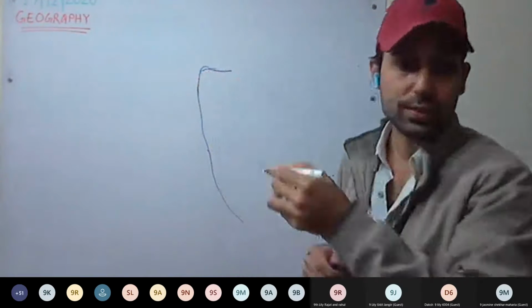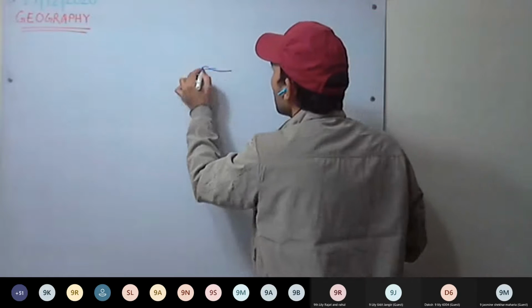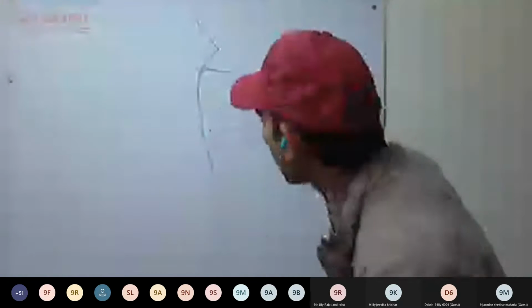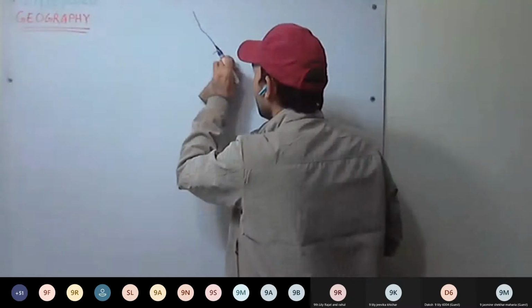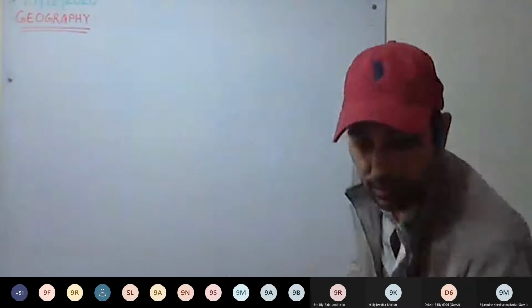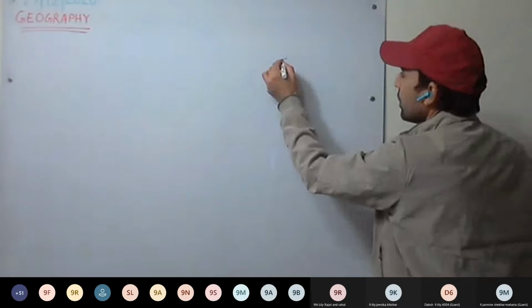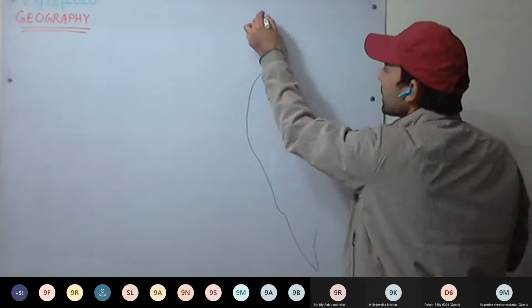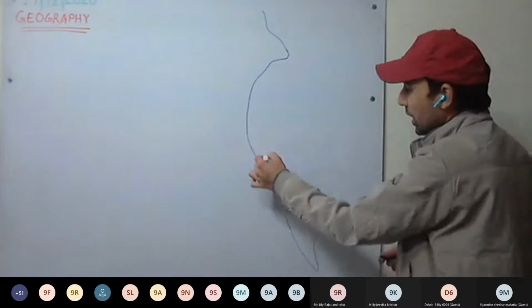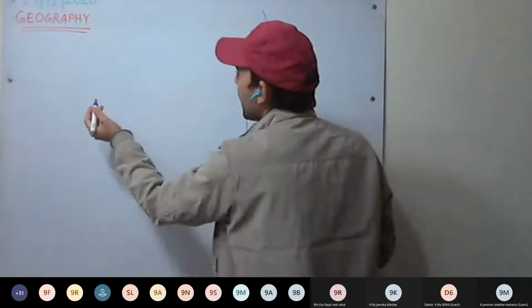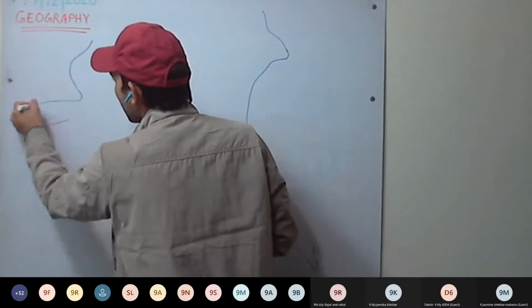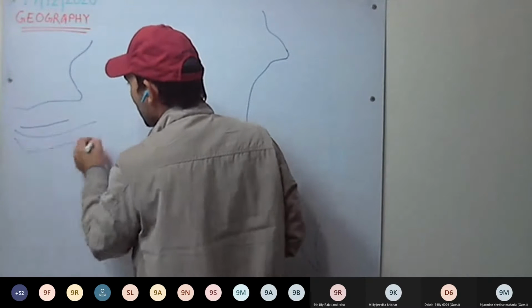For example, here we have South America. Okay, I've drawn much here. This is South America, okay? Chile and all here. And here we have Indonesia, China, and Indonesia, for example.